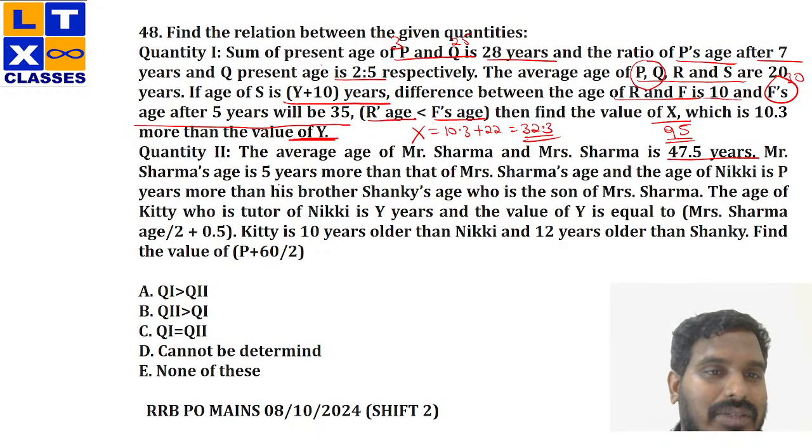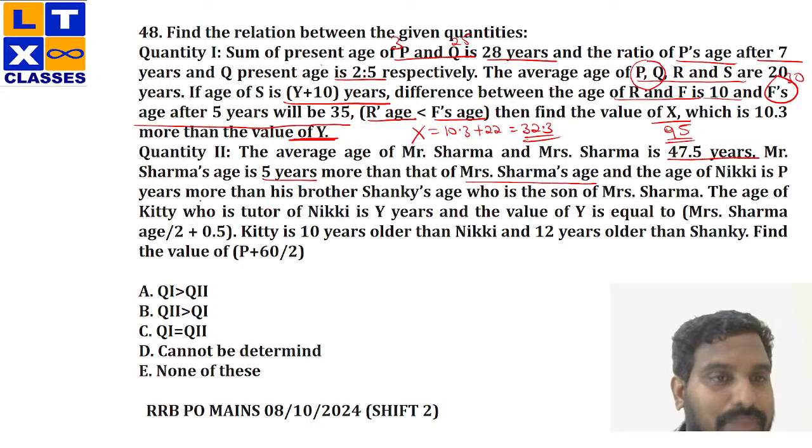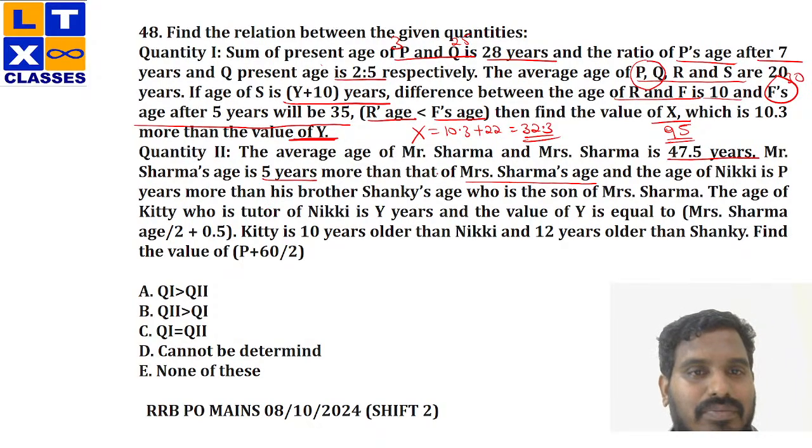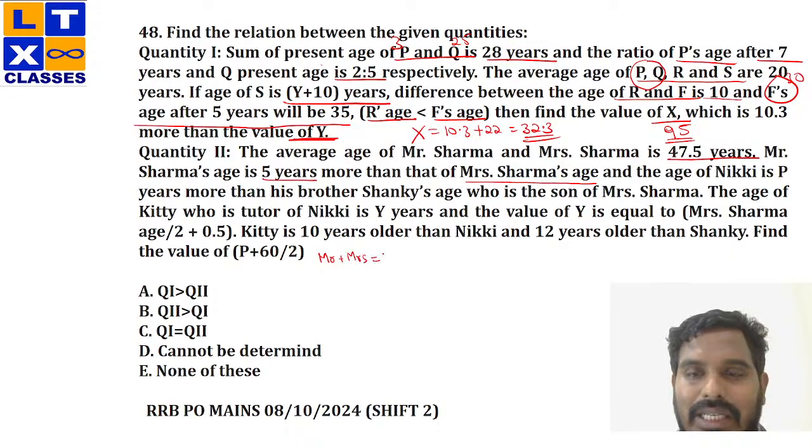Now, Mr. Sharma is 5 years more than Mrs. Sharma's age. Okay, fine. Now, Mr. and Mrs. Sharma's total age is 95, right?